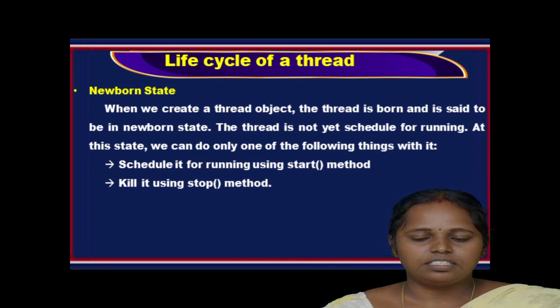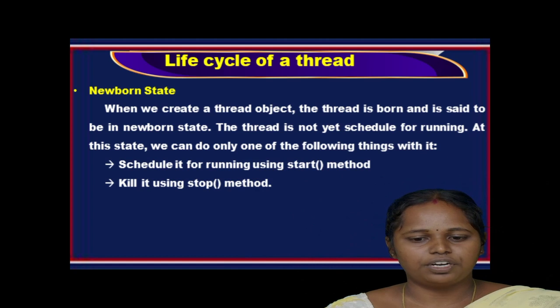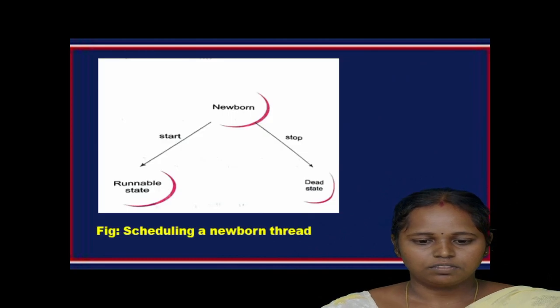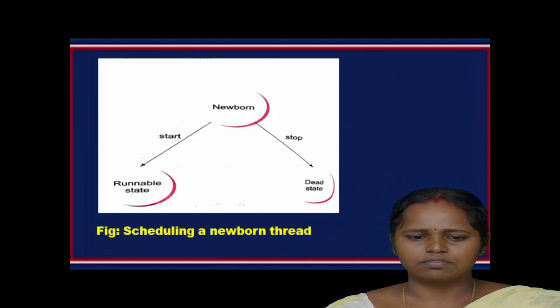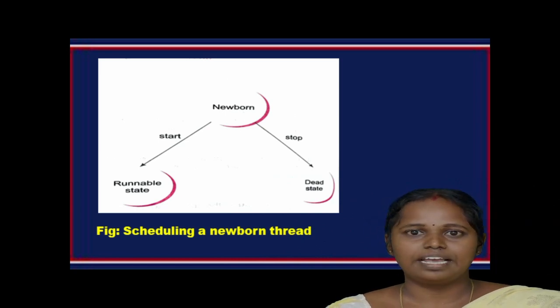When we create the thread object, the thread is born and is said to be in the newborn state. The thread is not yet scheduled for running. At this state, we can do only the following things with it: first, schedule it for running using the start method, and then kill it using the stop method. This is the newborn state. We can use the start method to enter the runnable state, and we can also use the stop method to kill the thread.